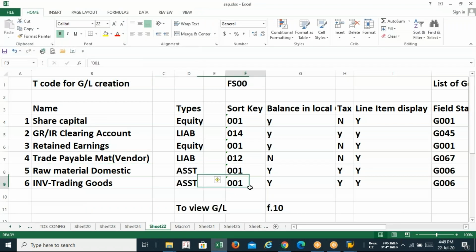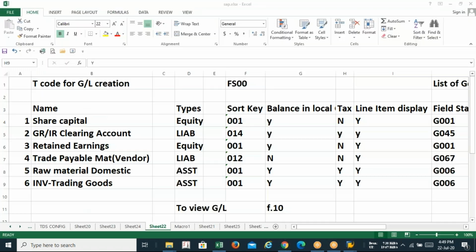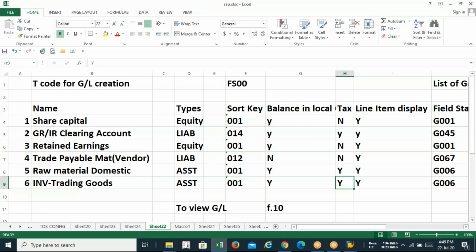Guys, please check what we are supposed to put. Balance in local currency, yes. Tax, yes. Tax category, yes, of course. Posting without tax also yes. Line item display, short key, it's 001. Okay. What are the other selections?